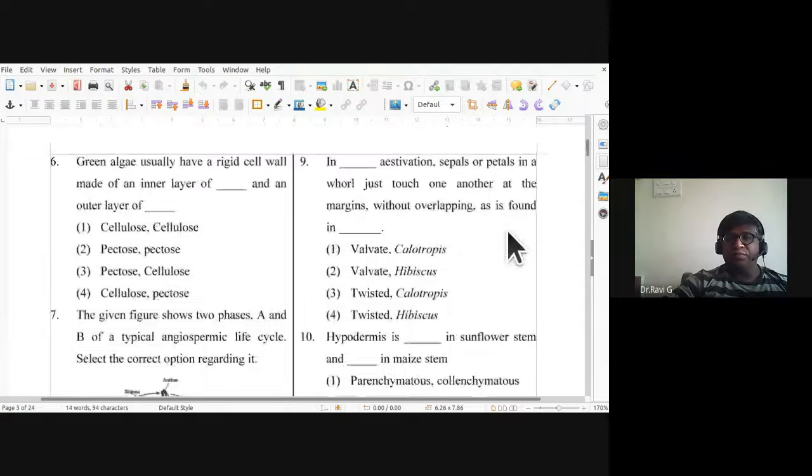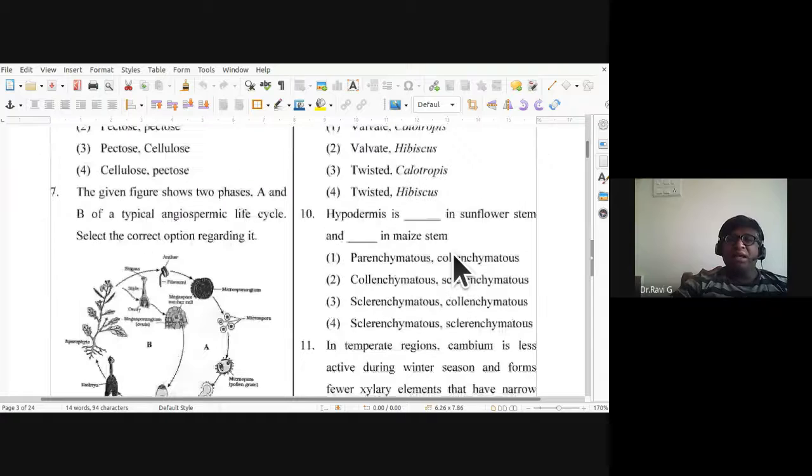Ninth question, in dash estivation, sepals or petals in a whorl just touch one another at the margins without overlapping, as it is found in, so the valvate estivation in case of calotropis. They have valvate estivation, sepals or petals in a whorl just touching one another. There is neither overlapping nor overlapped. So it is found in case of calotropis. Valvate and calotropis is the answer.